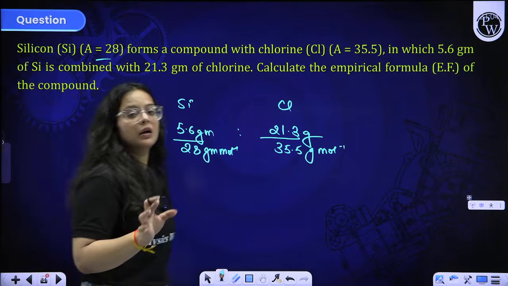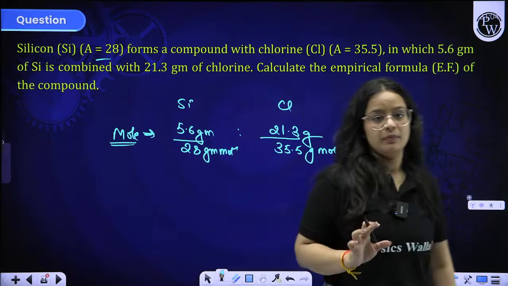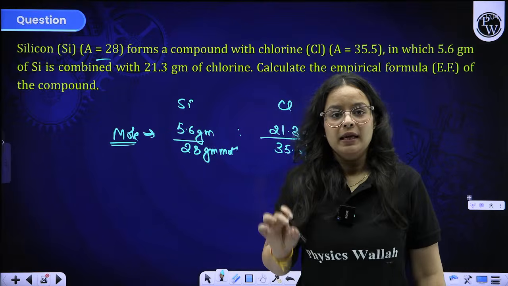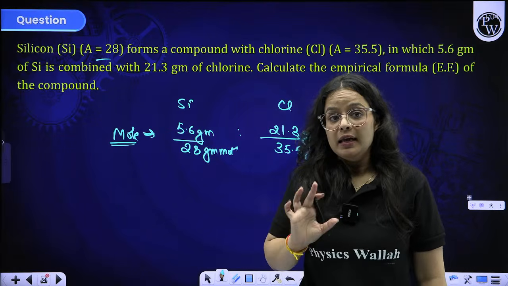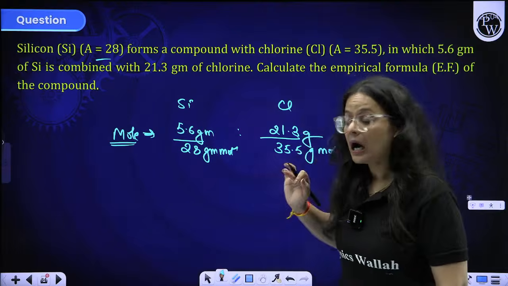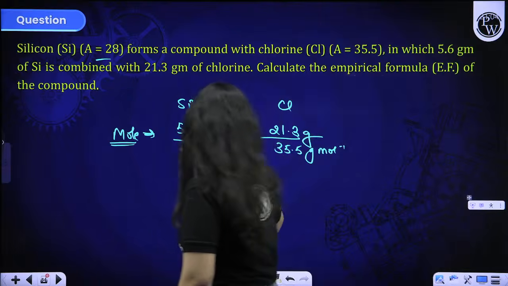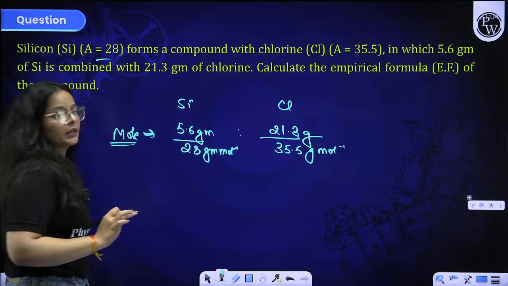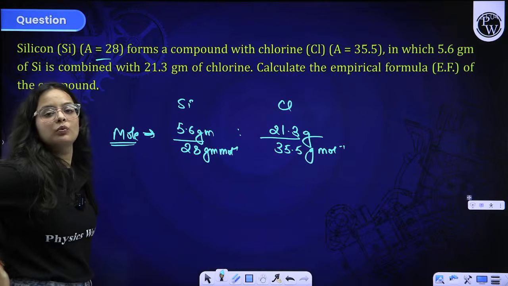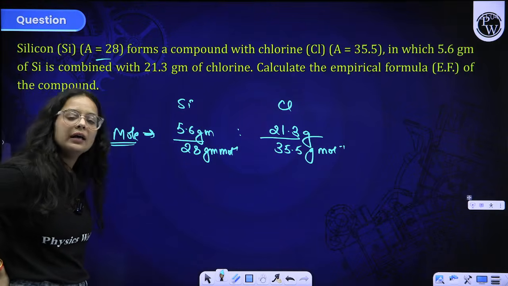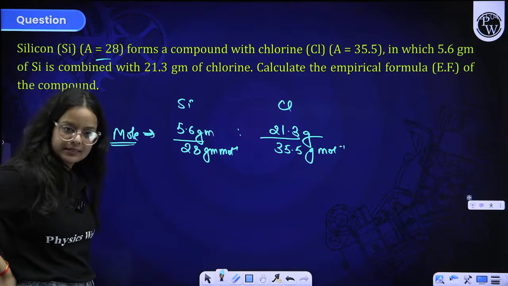Now you have to convert it into simple form. How will you convert to simple form? The least value among the two, you have to divide them both with this. And accordingly, a whole number is generated. Is it clear to you all?